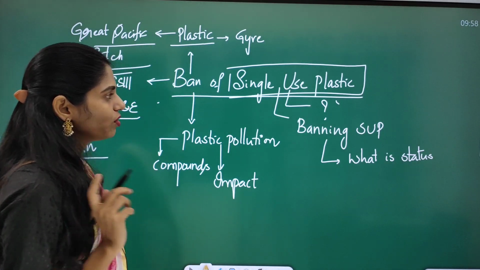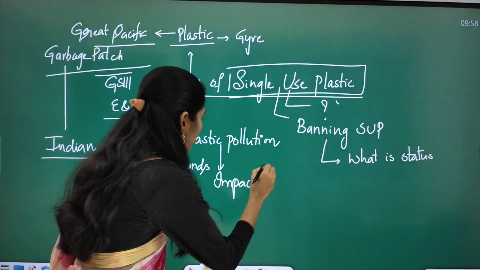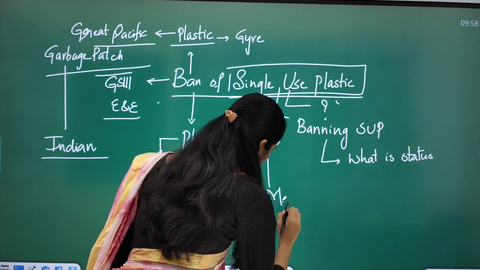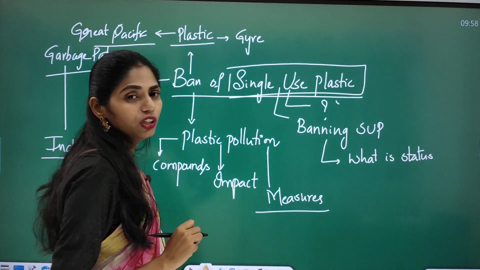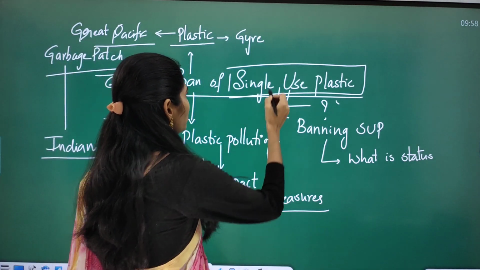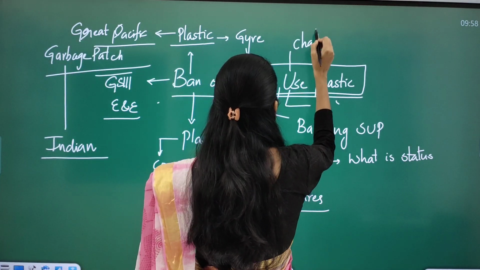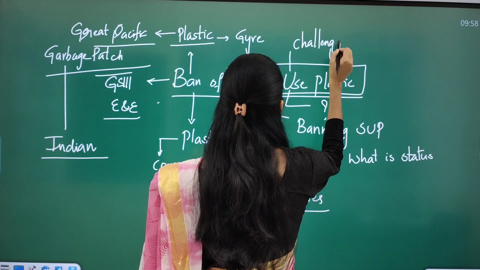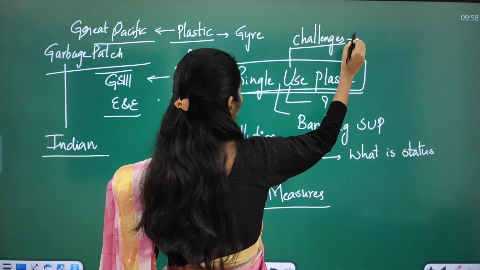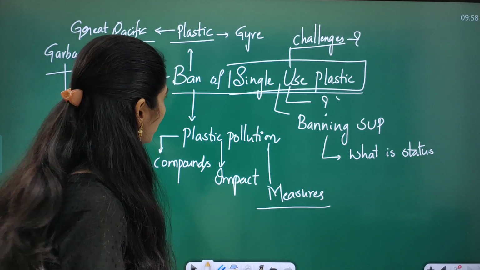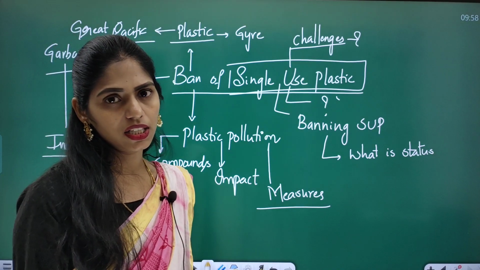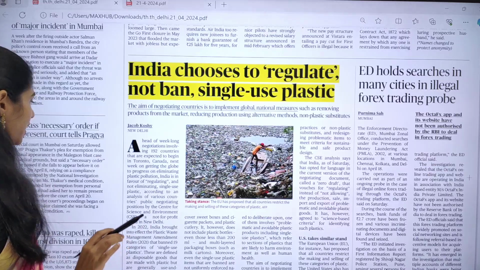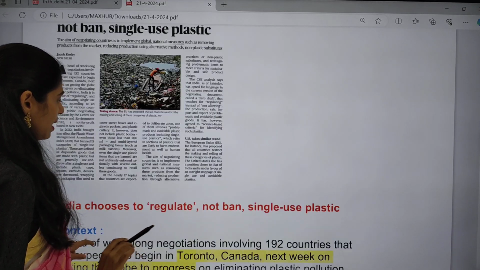And you have to see what measures can be taken to stop plastic pollution in India. And you have to say what the challenges are, like why we are not stopping the use of single-use plastics in India. All these are the different dimensions that you have to see from this article's point of view. Clear? Now let us see those dimensions.